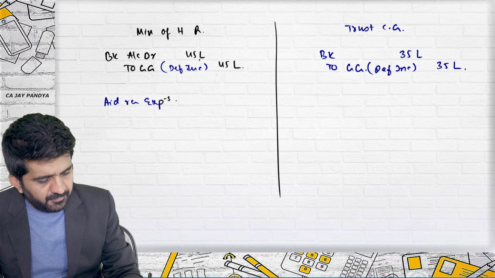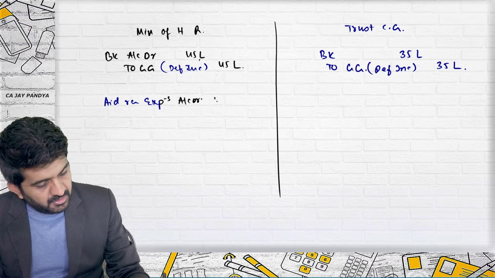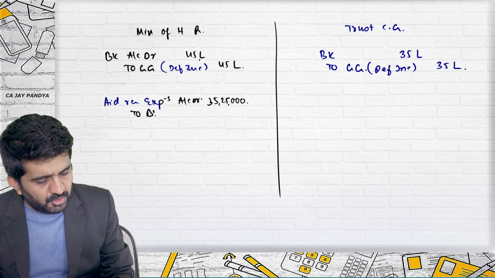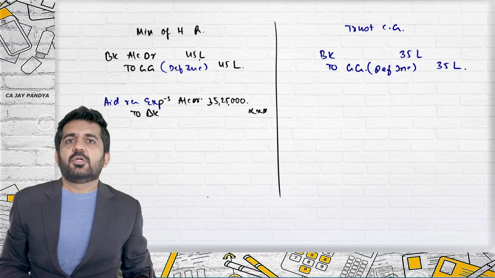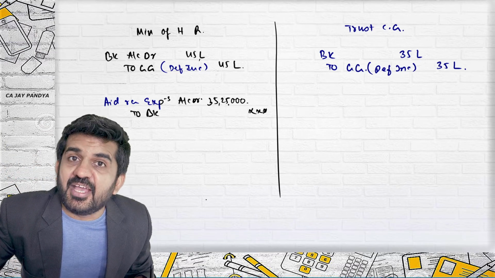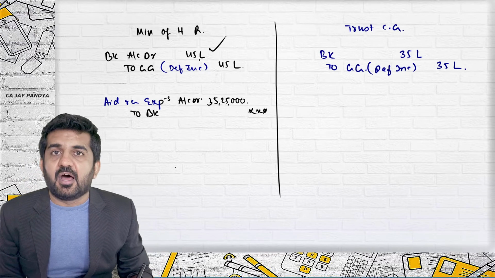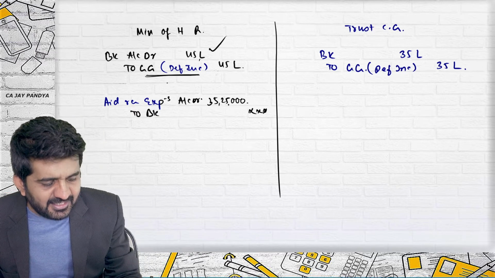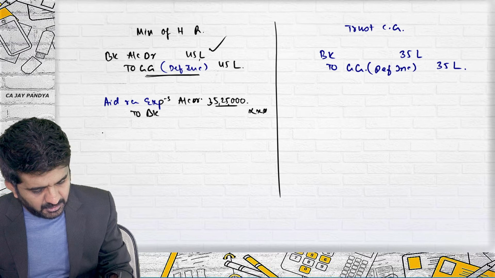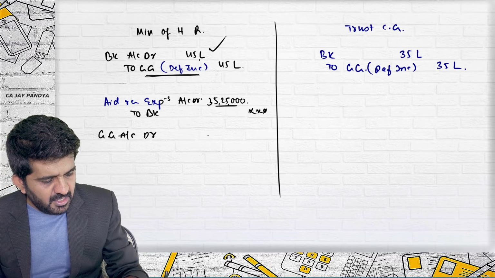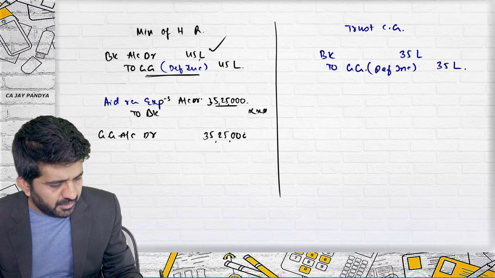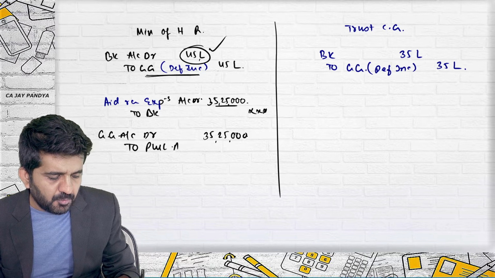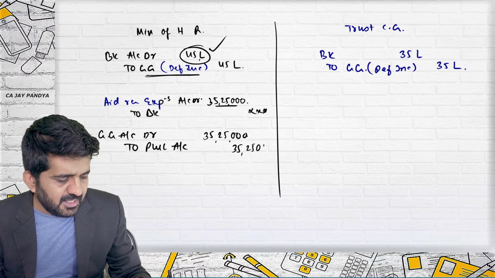Expenses account debit 32,25,000. To bank, you will have to pay the same amount. The answer is yes. But now as you have already done the expenditure, you will not have to refund this grant. But how much expenditure have you done? 32,25,000. So rather than treating it as deferred income, now 32,25,000 government grant account debit. How much? 32,25,000. Out of how much? 45 lakhs. Can be transferred to which account? Profit and loss account, treating it as income.